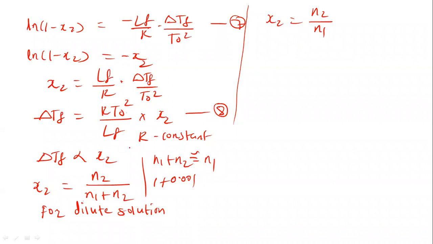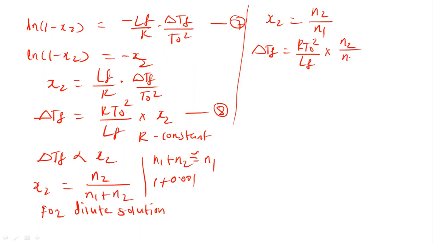So equation 8 can now be written as delta TF equal to RT0 square divided by LF into N2 upon N1.